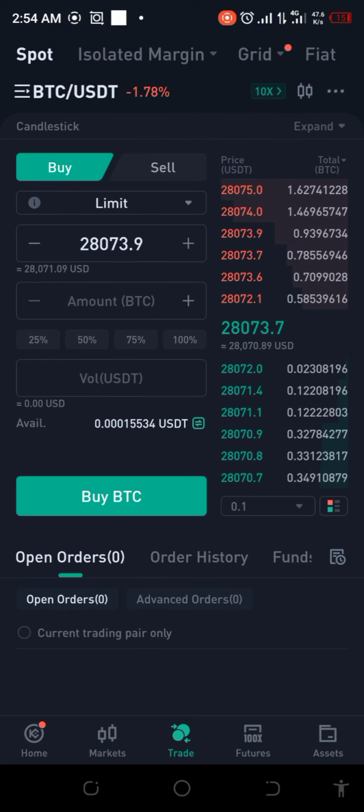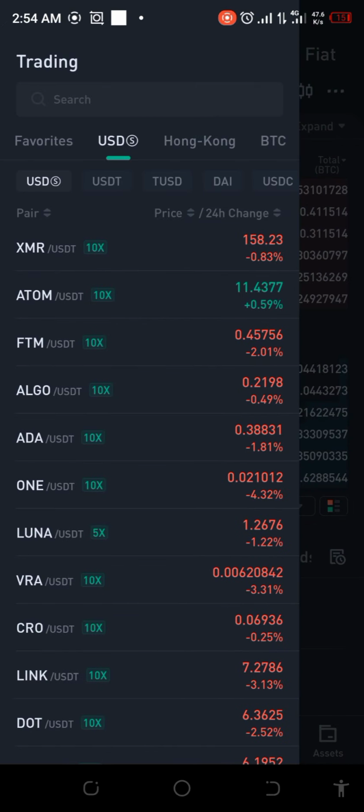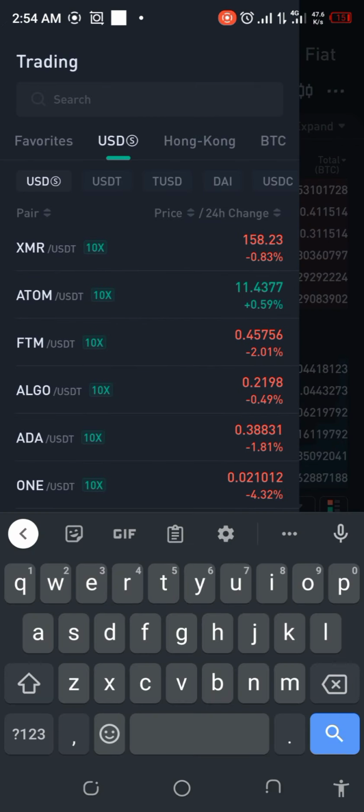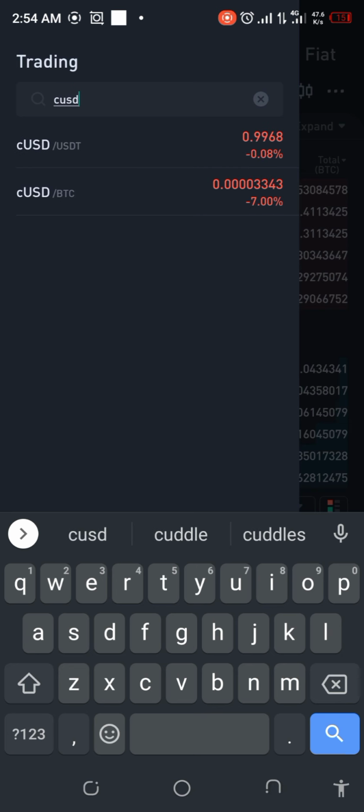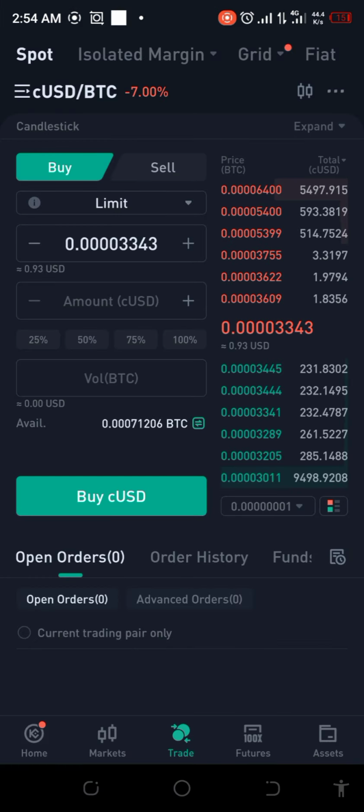Let's go over to this risky venture and see how long this will take us, keeping our eyes on it. So let's go to cUSD, BTC. Okay, so like I said, we definitely are going to be in the queue. We don't have any other choice, because if I want to get this sold immediately, I'm going to be buying at a very expensive price. So I'm not doing that.